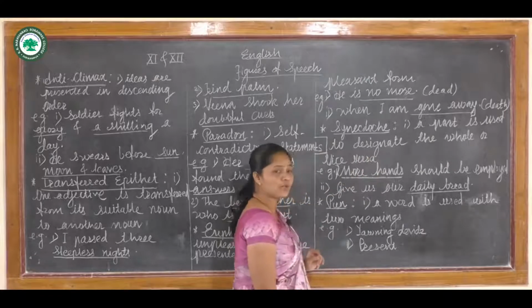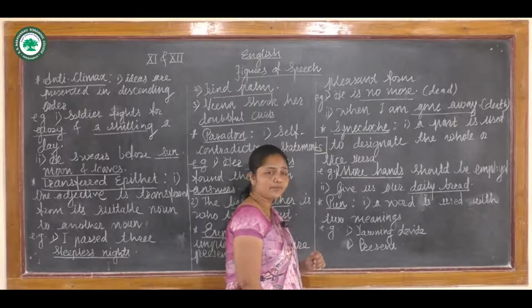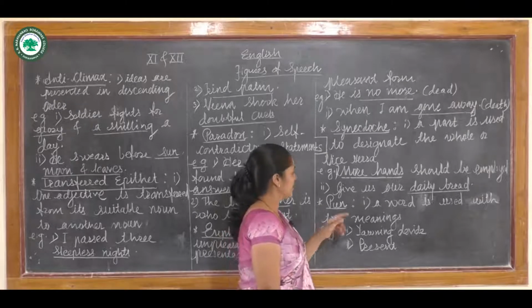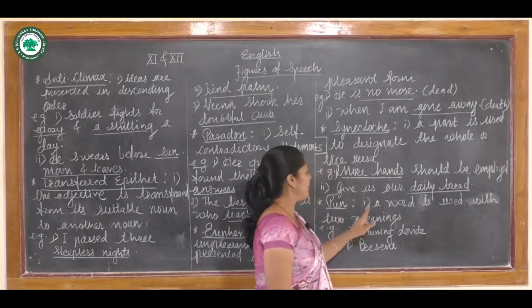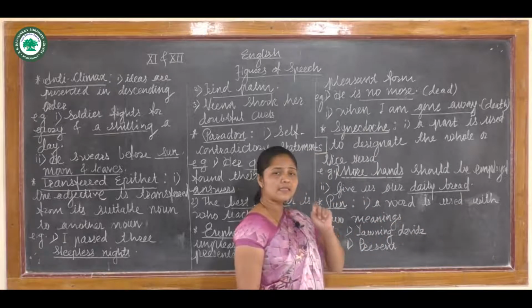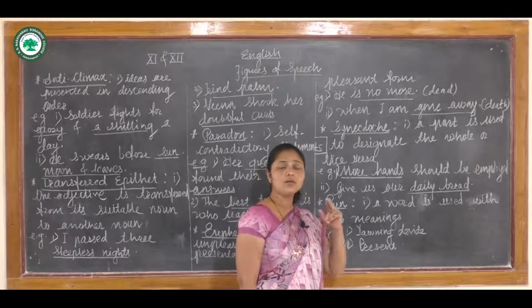Now the next figure of speech is pun. So what is a pun? In this figure of speech, a word is used with two meanings. The word is the same, but it is used in a sentence which has two or more meanings.